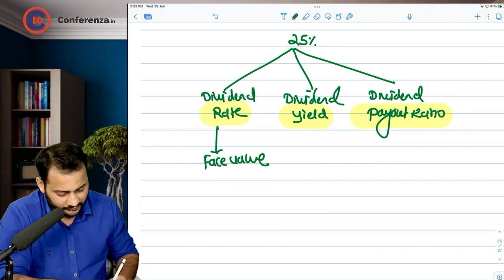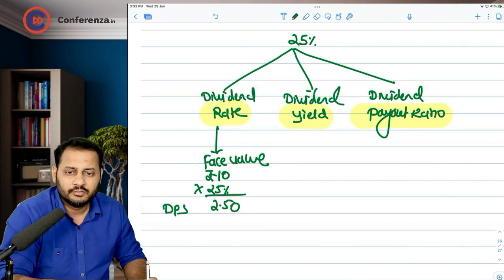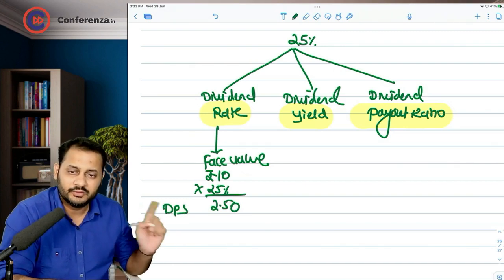Let me write it this way. Let's say the face value is 10 rupees. On 10 you will apply 25%, which comes to 2.5 rupees. This is going to be dividend per share. So at that time 2.5 rupees will be the dividend.